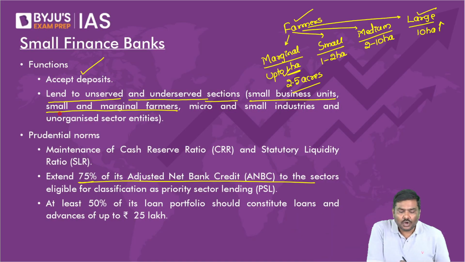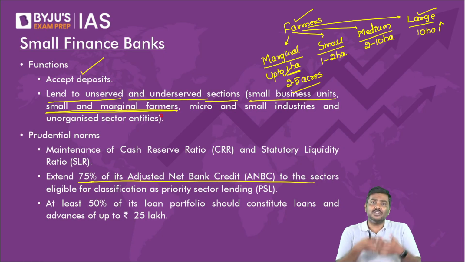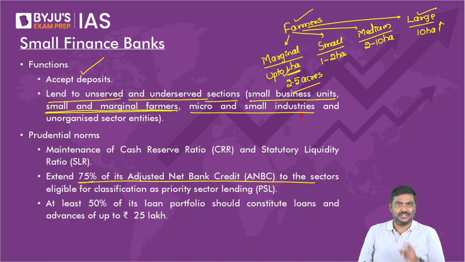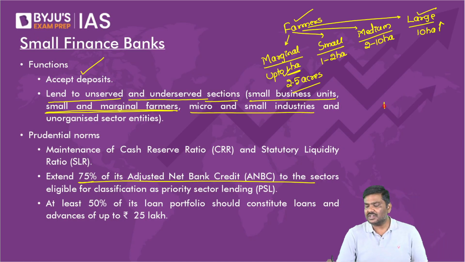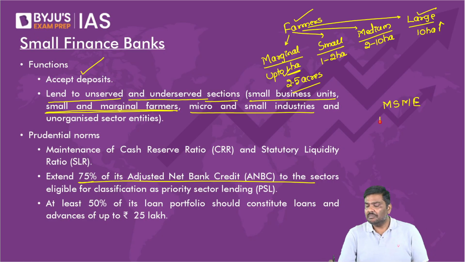Done? So the objective of SFB will be to provide loans for small and marginal farmers, small manufacturing units, business units, micro and small industries. Now, please understand there's a classification called MSME. What is MSME? Micro, small, and medium enterprises.